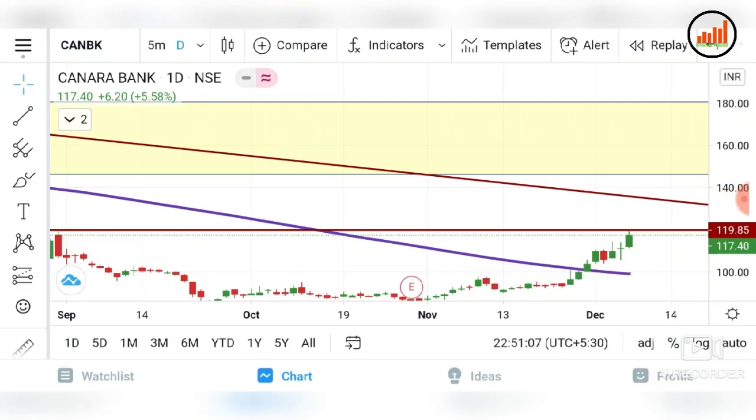We have seen technical chart analysis and fundamental analysis about Canara Bank. You can see Canara Bank is taking resistance at this 120 level. After breaking the 120 level, it will face resistance at this trend line. If Canara Bank breaks this trend line, you will get to see sharpness in Canara Bank. The best place to invest in Canara Bank is the yellow portion, so 150 to 180 levels you can invest in Canara Bank.